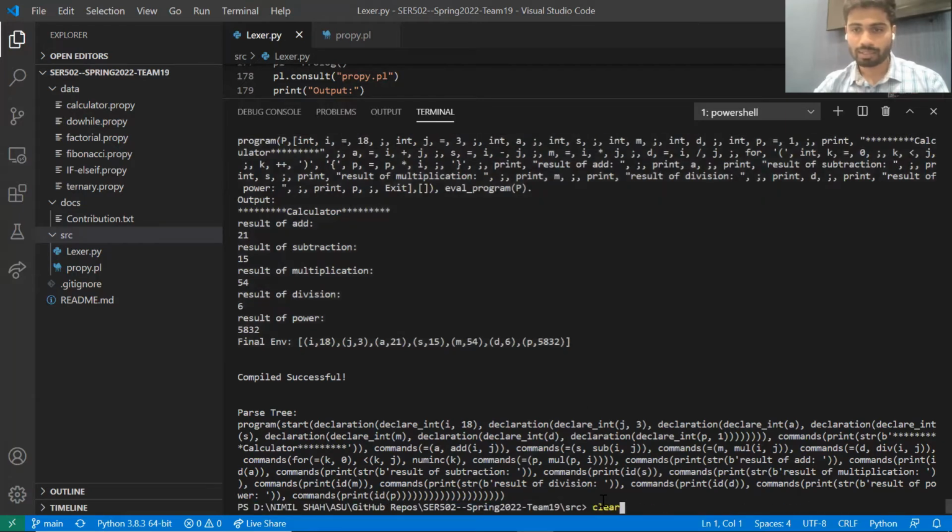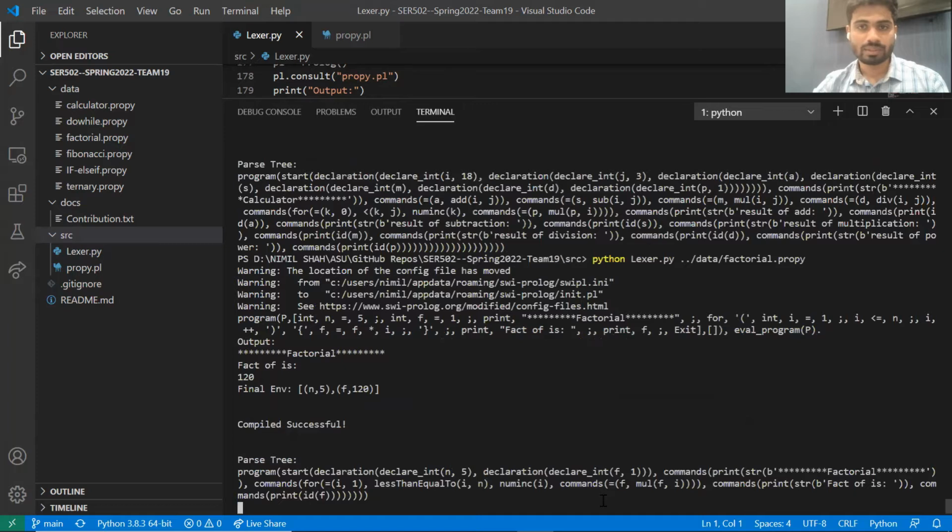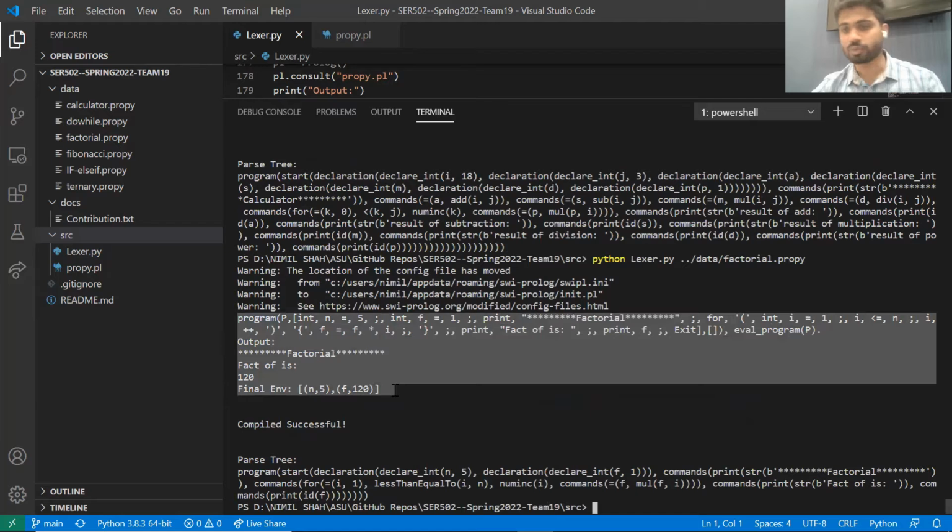And apart from that, let's run another sample run. There's a factorial ProPy file, which gives you the output of a factorial. And as you can see, again, a meaningful list of tokens is generated. And this list of tokens will be given to a parser to generate a parse tree.